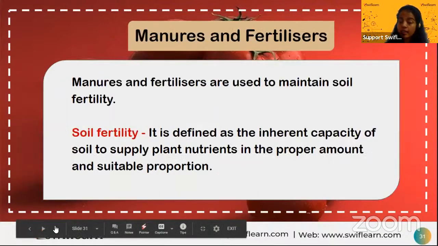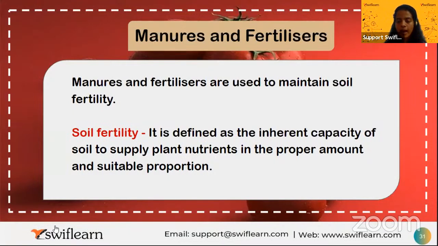Okay, the third step is manures and fertilizers. Manures and fertilizers, what are they? I've told you. Manures and fertilizers are nothing but you are adding food to your seeds so that they grow, right? So manures and fertilizers are used to maintain the soil fertility.